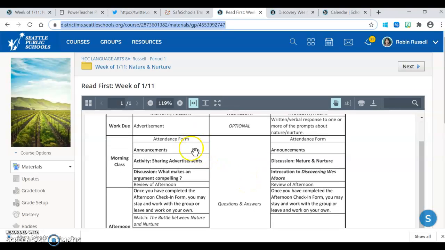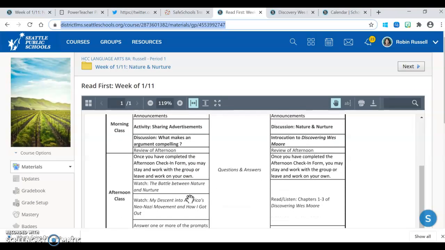You'll have the attendance form, we'll have some announcements, and then our activity: we'll be sharing our advertisements that you wrote for the first class of the week, and then the second class of the week, we'll have our discussion about nature and nurture. We'll also be looking at what makes for a compelling argument, and then we'll review this afternoon.